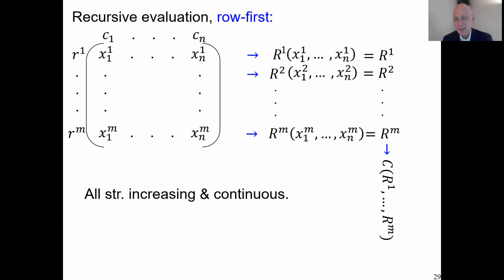But we have already seen that this monotonicity condition is dangerous. There are more implications than first meet the eye. So if you first look at this row-first evaluation, you think, oh, this is very general.